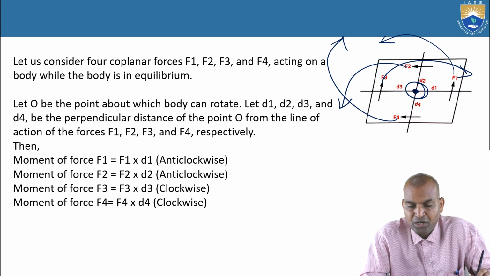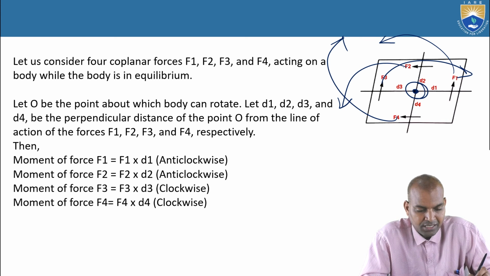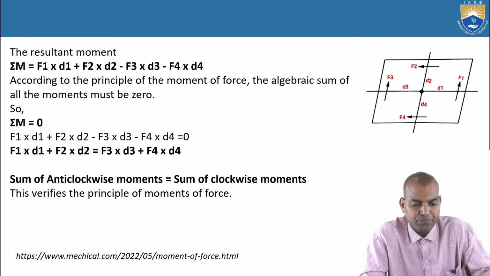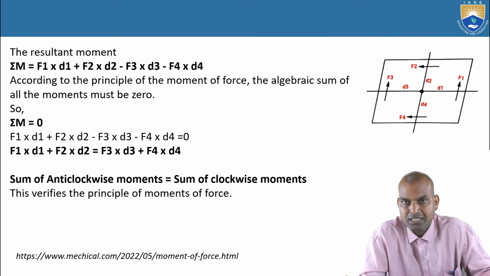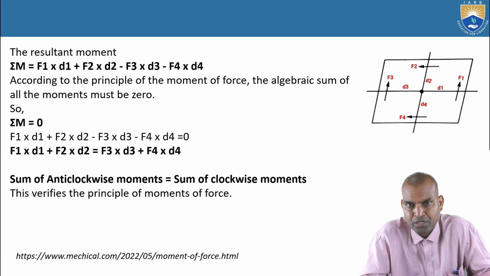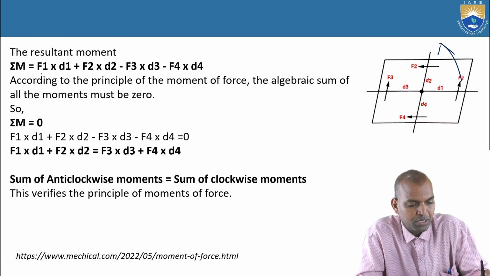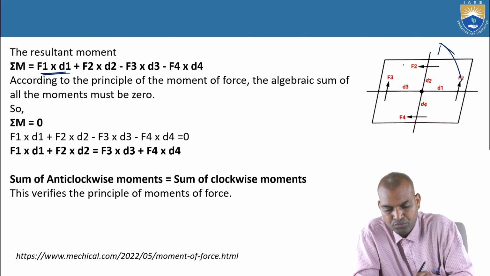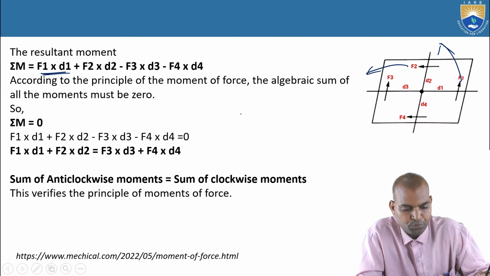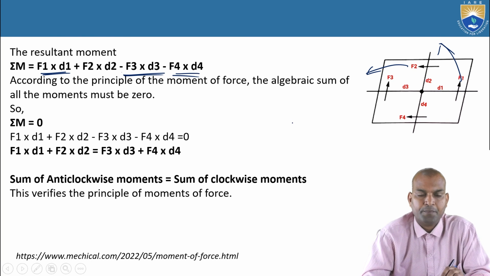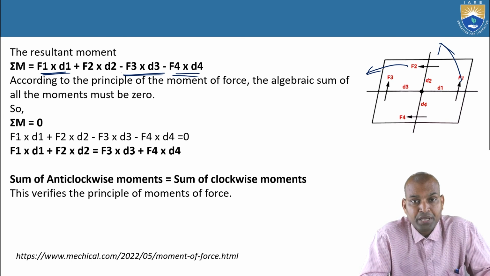Now the sum of all these moments depends upon our consideration. If we consider the counterclockwise direction as positive, then F1 d1 plus F2 d2, and one side direction positive, the opposite direction is negative, minus F3 d3 and F4 d4, so that sigma M equals 0.